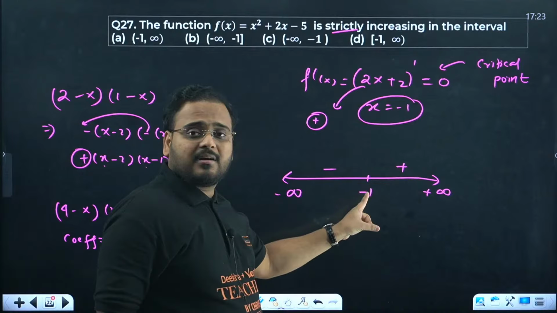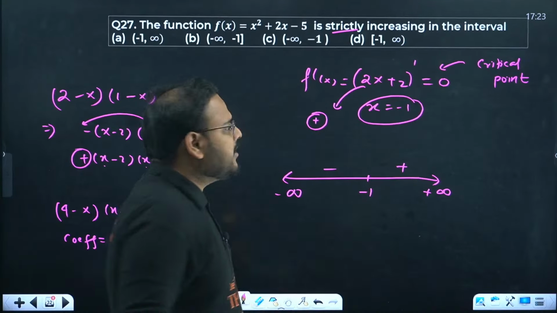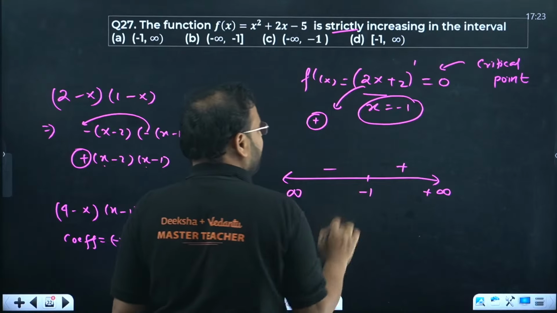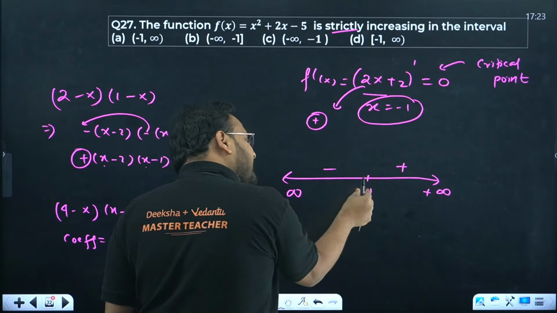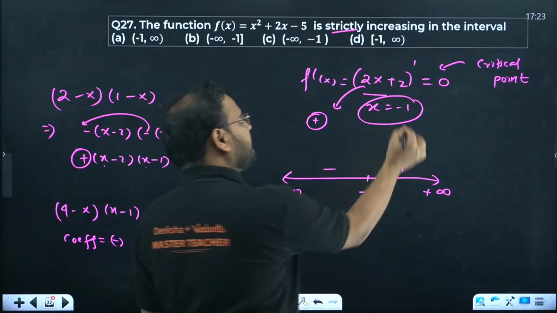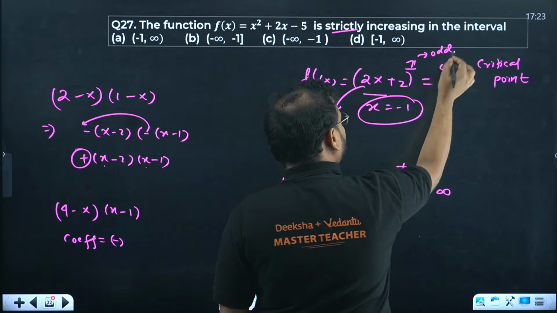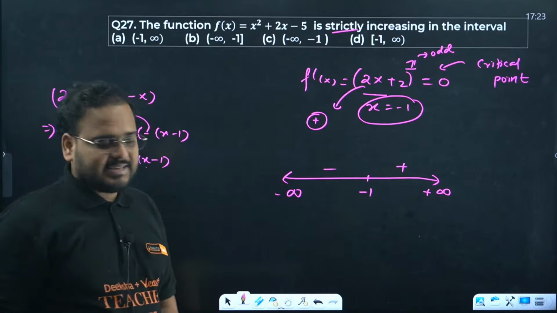Now, some factor will give the critical point, right? Whichever factor has given the critical point, check that factor's power. If the power is odd, the sign changes.